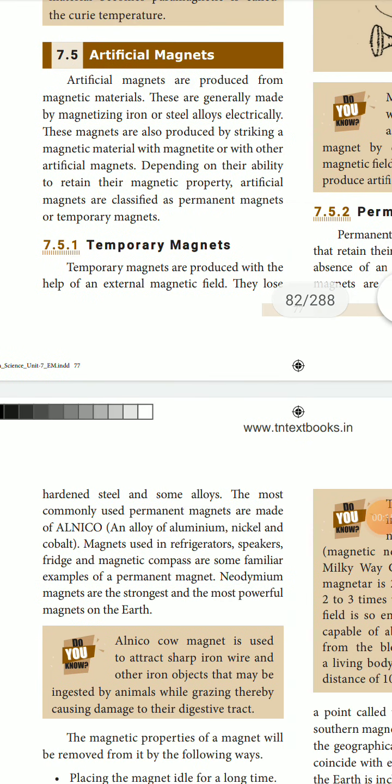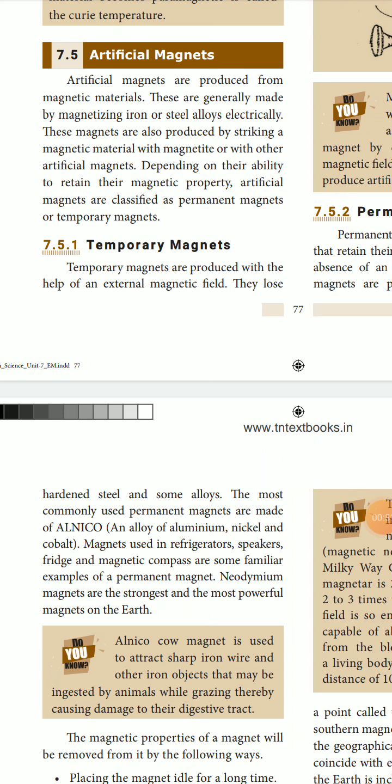Artificial magnets are produced from magnetic materials. Taking the magnetic materials, they are artificially making it, that is iron, steel, and alloys, which can attract magnets. These magnets are produced by striking a magnetic material with magnetite or with other artificial magnets. Magnetite is a natural magnet, and by hitting those materials with natural magnets or with other artificial magnets, they get magnetized and are called artificial magnets.